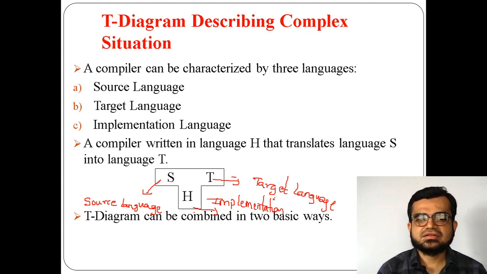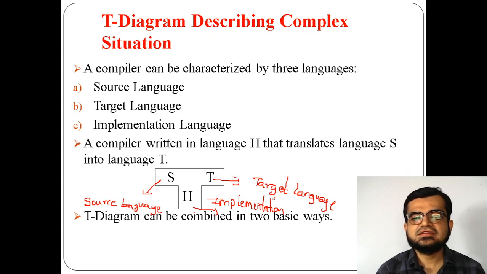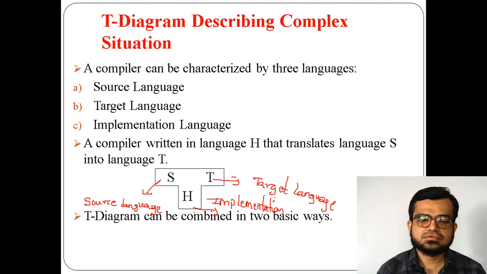In that sense, for example, S is your C language, and H is the language in which the compiler is developed, say Unix. So the compiler is developed through Unix, and now the C language is converted into T, your machine language. In this way the T diagram is represented.